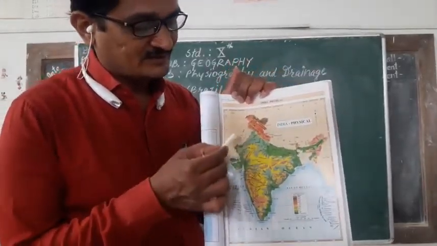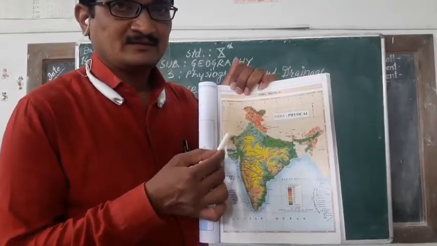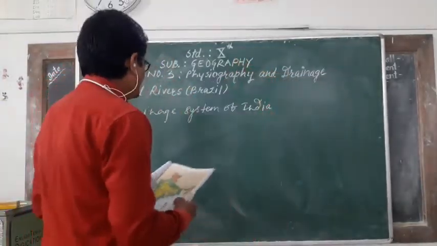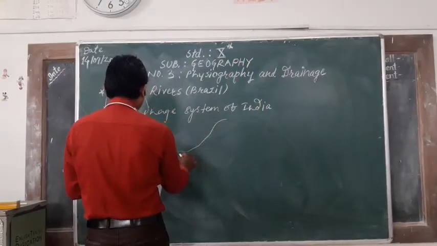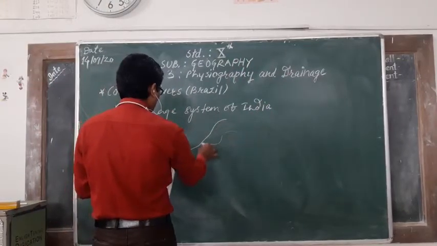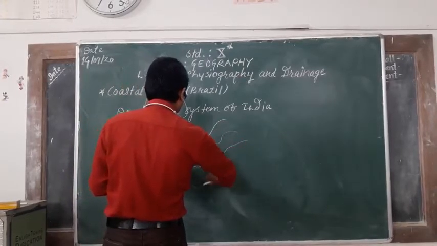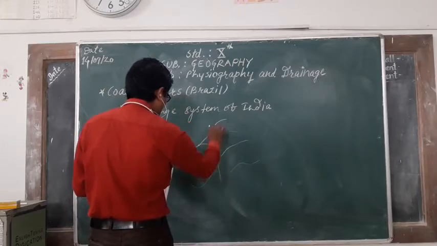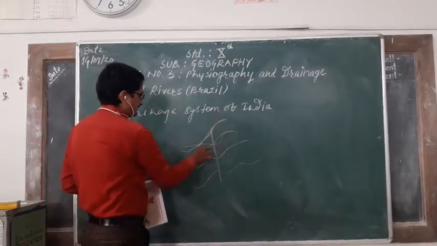These four rivers, this side. Observe your map. They are parallel to each other, going parallel lines.